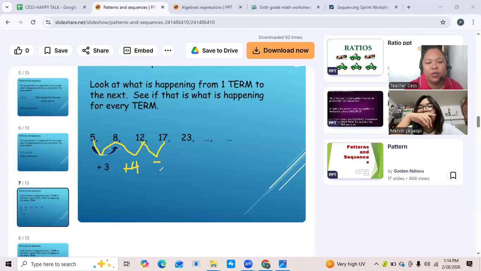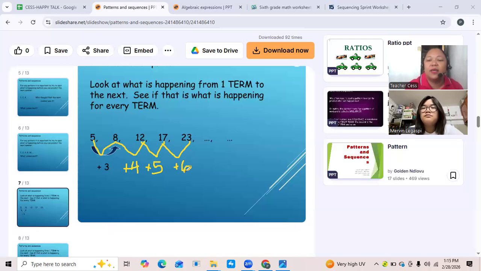How about 23? What number you added to 17 to make it 23? 6. So what have you noticed to the difference? To the numbers we added to the next term? 3 become 4, become 5, become 6.